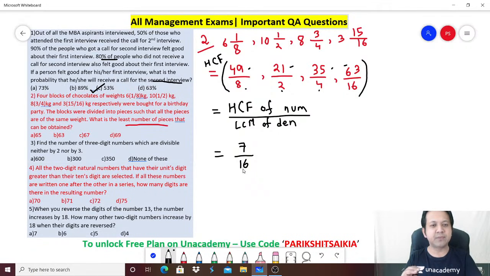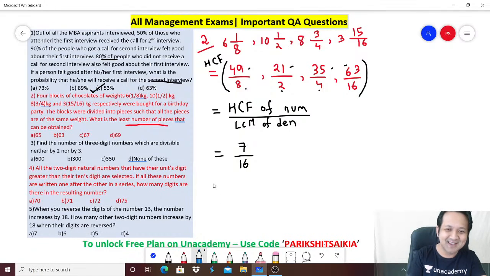Now remember, this is the weight of one piece of cake. So every piece of cake can be 7 by 16. Now they are asking how many such pieces can be obtained. So very simple. Can I say the total size of all the 4 cakes together divided by the size of one piece will get me the number of pieces? Will you agree?